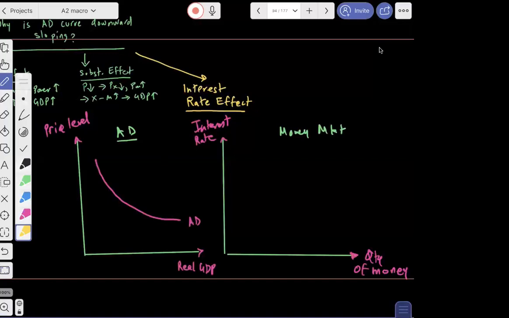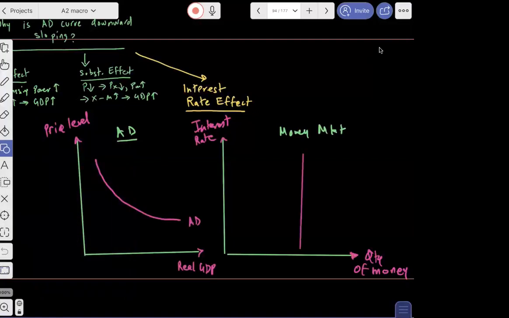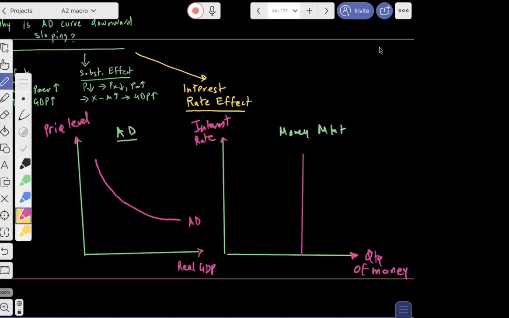One more thing we do: we will try to make our money supply, and we will also try to make our money demand. And let's say right now interest rate is R0.